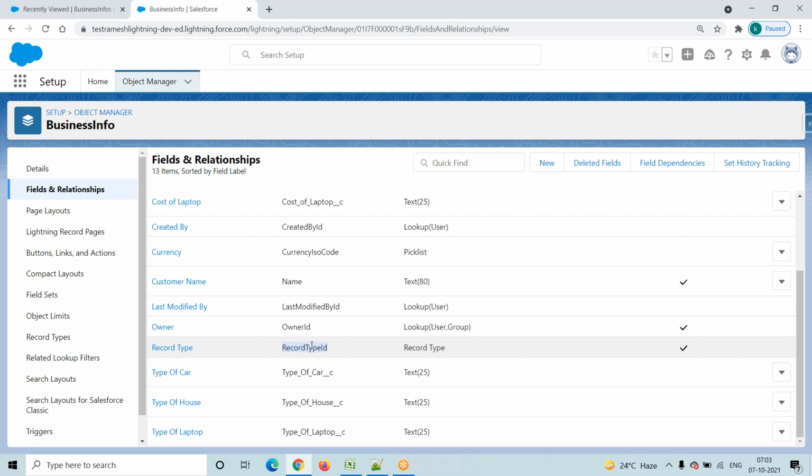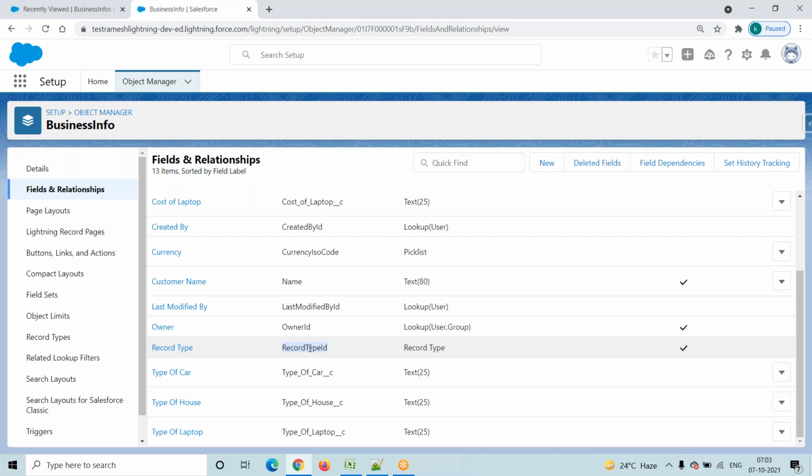Whenever we are writing a program, my requirement may be: for the real estate record type I want to perform this logic, for the laptop record type I want to perform this logic, for some other record type I want to perform this logic. Then we get the record type by using this particular field. So finally, when we create at least one record type, the Salesforce system by default provides one standard field, that is Record Type, and the API name is RecordTypeId.